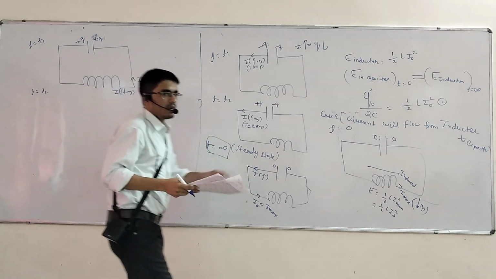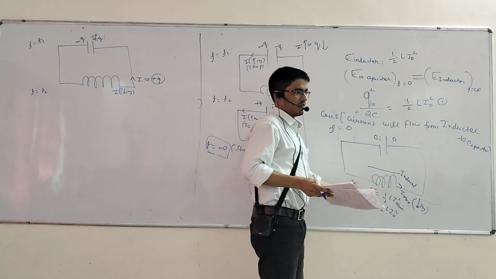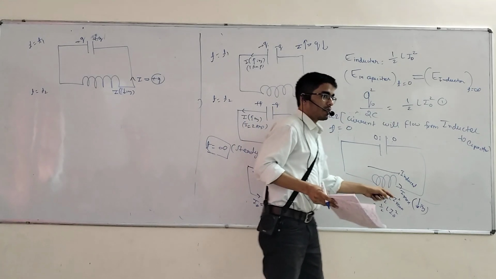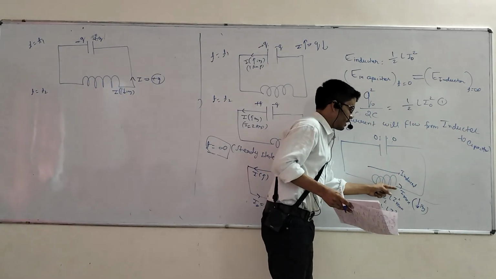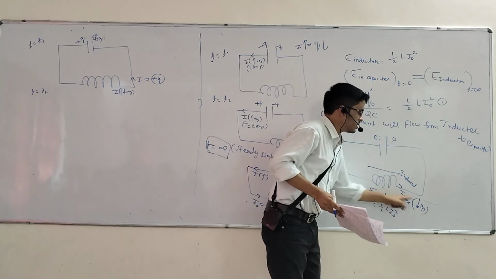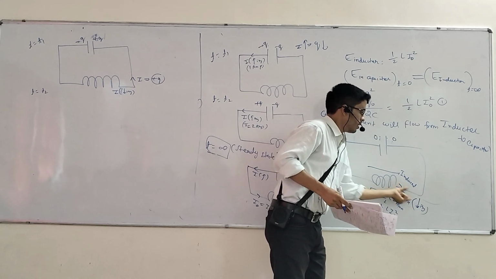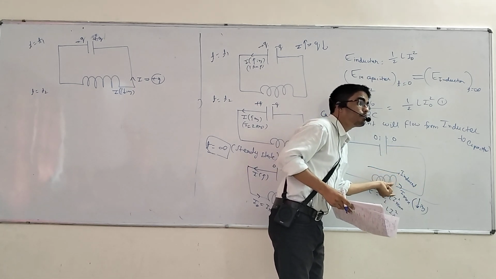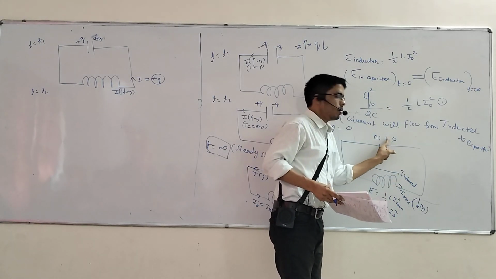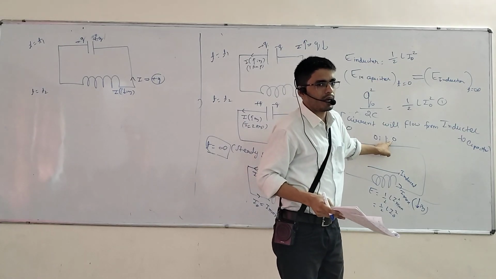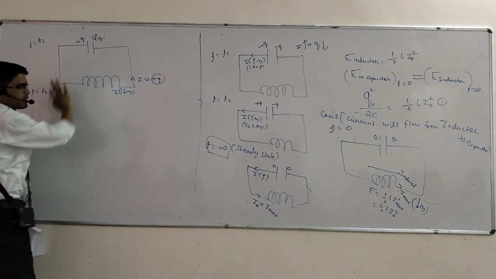What I am telling you now is that here no battery is present, only a capacitor and an inductor. No terminals, no battery. So if the current direction is from this plate to that plate, then all the positive charge flows there. So here a positive charge will collect, and here now negative charge.